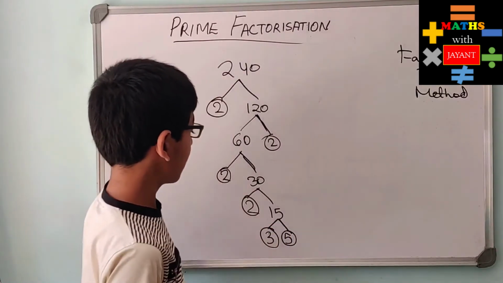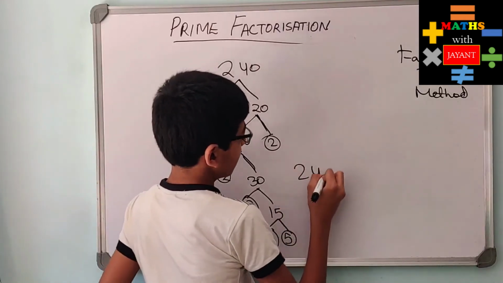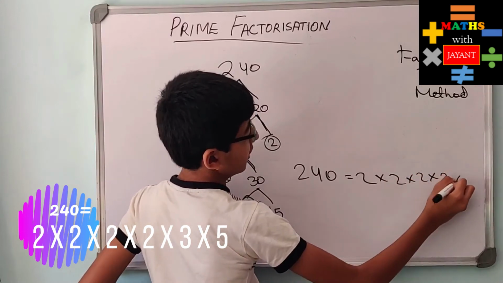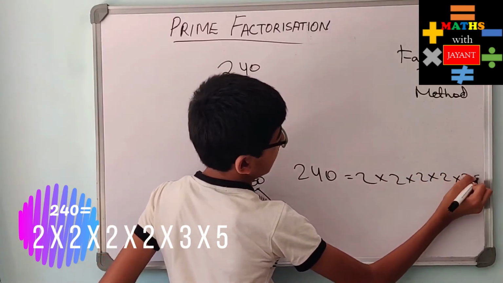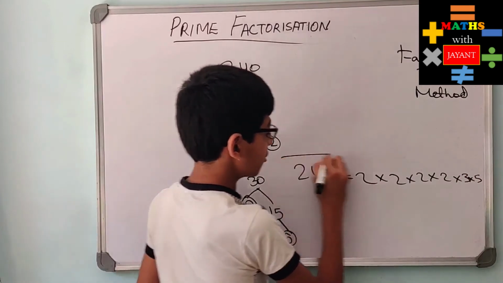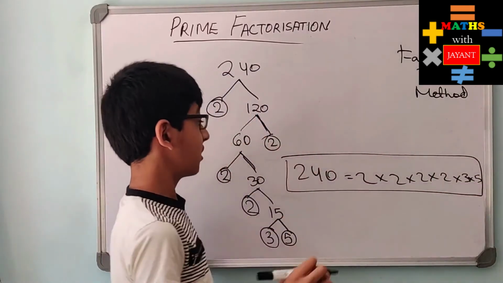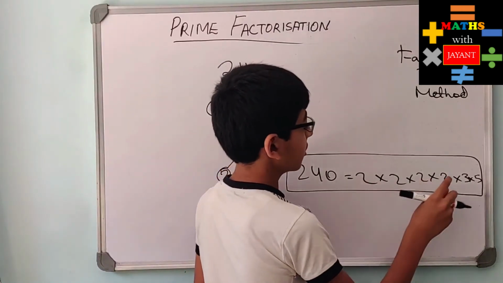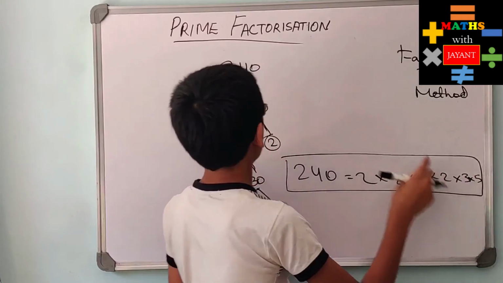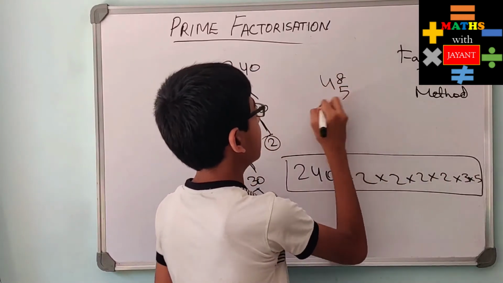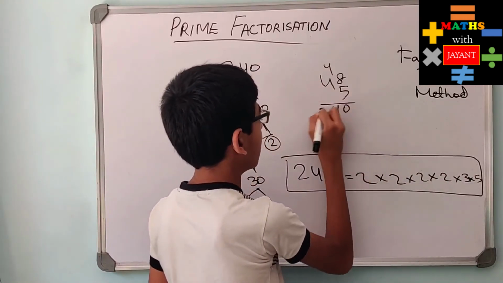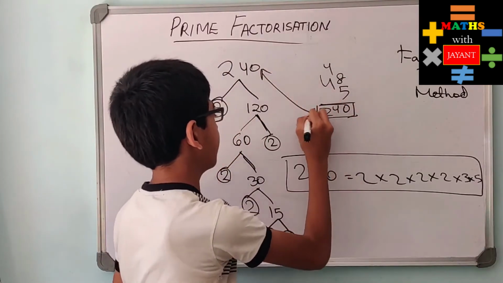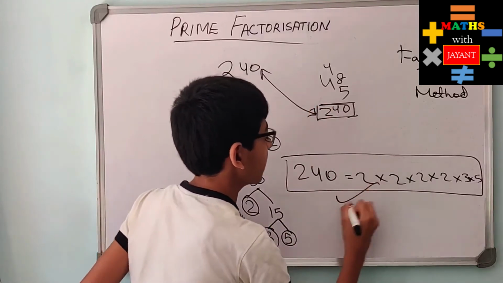So now we can stop, and then we get 240 as 2 into 2 into 2 into 2 into 3 into 5. And if you want to check if this is correct, you can multiply and check. 2 into 2, 4 into 2, 8 into 2, 16 into 3, 48, and 48 into 5. If I multiply and check, I'll get 240, which is exactly the same. So the prime factorization is correct.